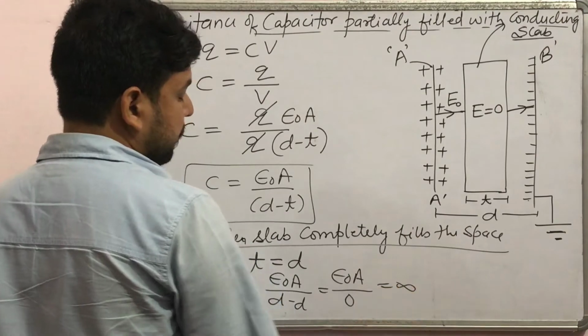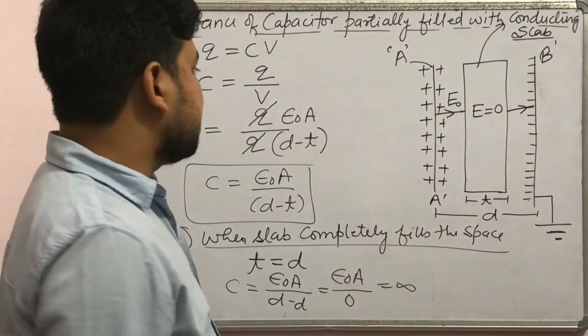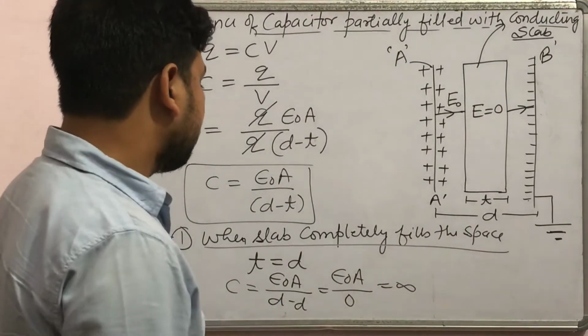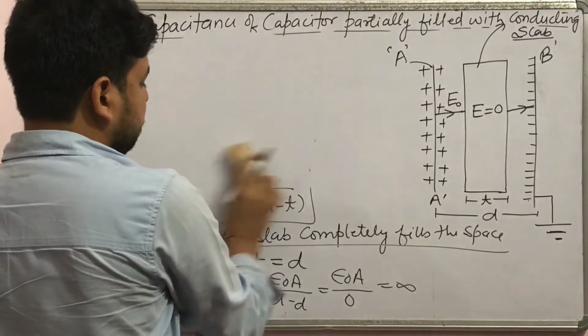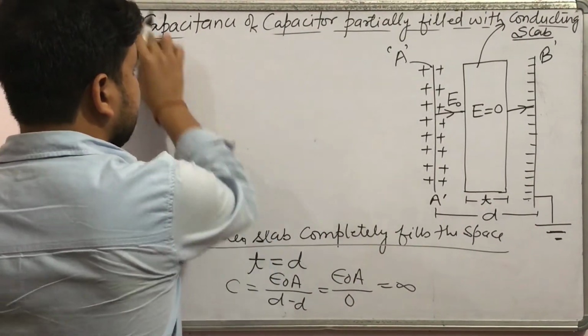This will be infinite. In that case the capacitance will be infinite. Now we need to know the reason why the capacitance became infinite.